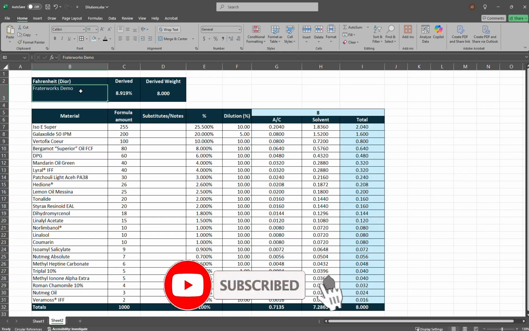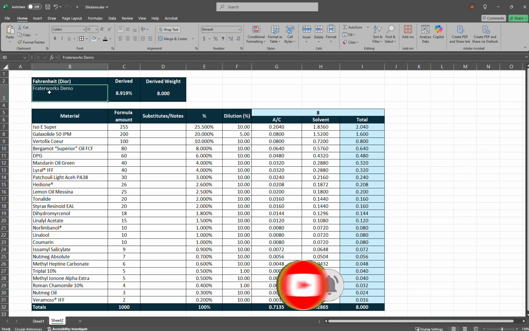Here is where I got it from. This is from Fraterworks. It's a Fraterworks demo formula on their site. They sell aroma chemicals, a fantastic company. I purchase a lot of aroma chemicals from them. They're based in New Zealand, and they have many formulas for fragrances on their site that are free to the public. In this cell here is the derived percentage of the formula that I have here. We'll get to that later.